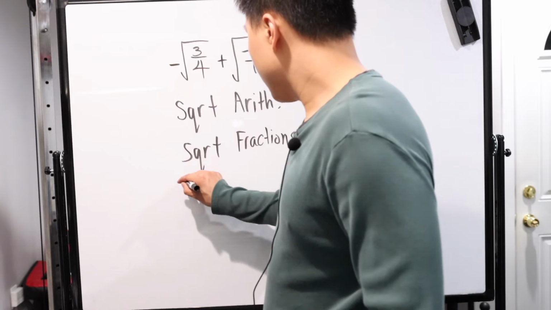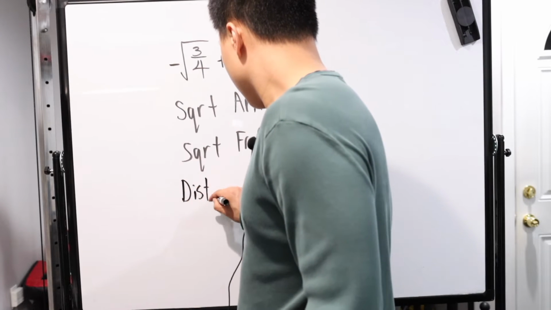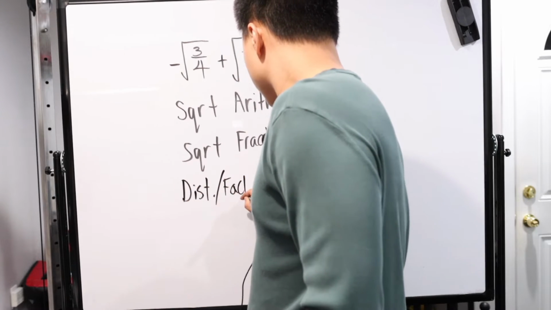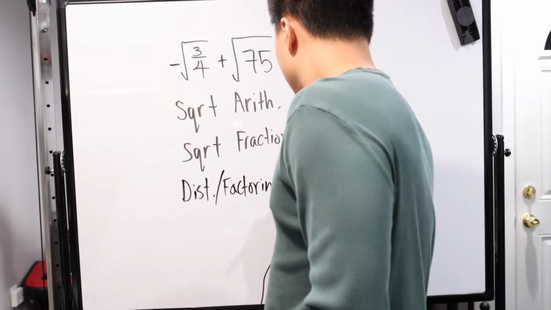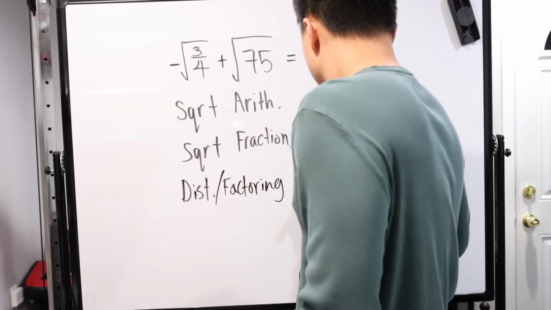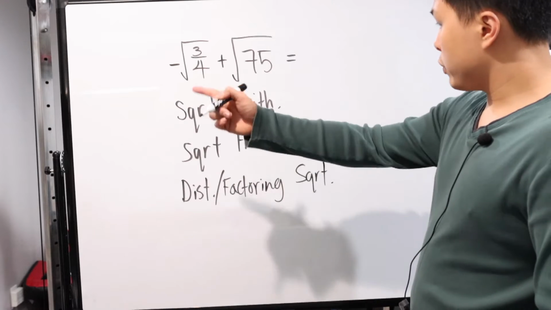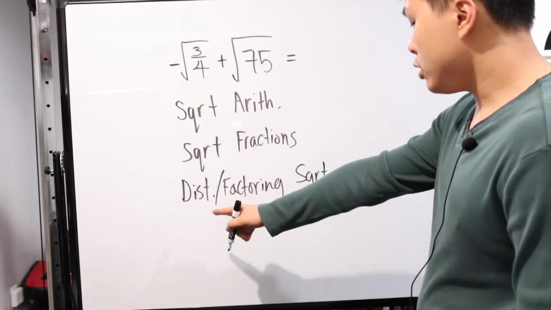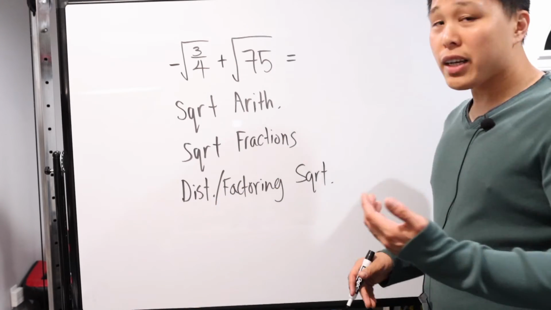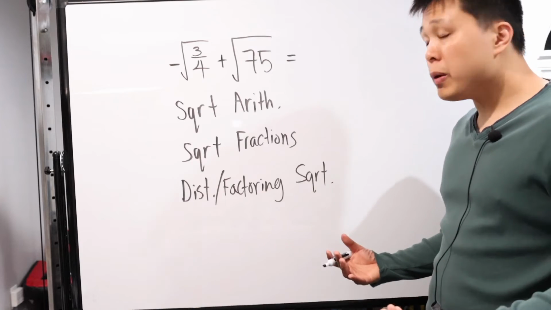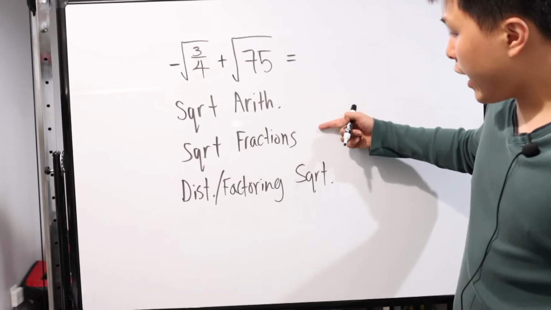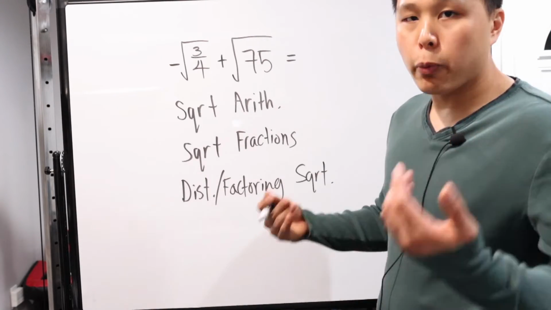So that's distribution and factoring of square root. All right, what else? Well, let's see. We have square root fractions, we have the arithmetic, we have the distribution and factoring of square root. That looks like it might be it, right? There could be more. And guess what? If these end up being our weakness, we can always break it down further.